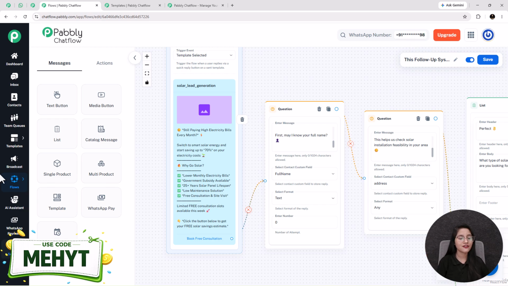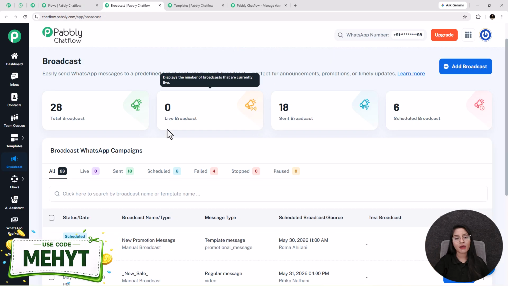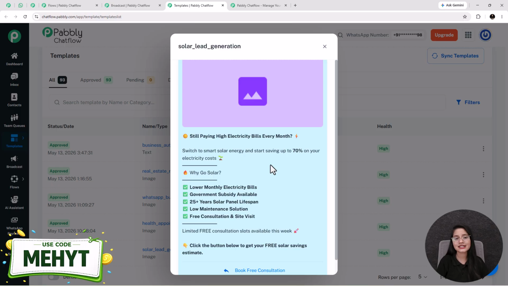For that you have to go to the broadcast feature present on the left hand side menu. See, this is the broadcast feature of Pabbly Chatflow. With the help of this, you can easily send WhatsApp messages to your predefined list of contacts. It is perfect for announcements, promotions, and updates. I have already created a separate detailed video on how you can broadcast these templates to multiple contacts. If you want it, then comment, and I will share the video link with all of you. So now I think you understand how helpful this single tool is.